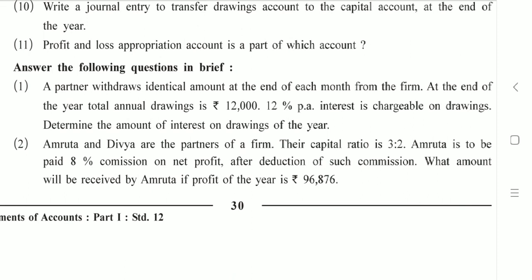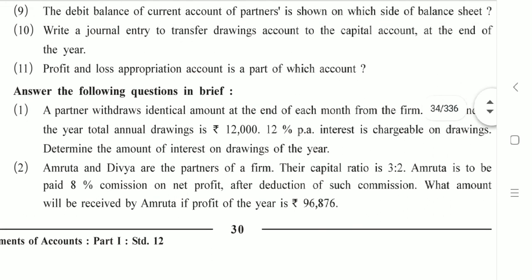We have substituted it as 1000 into 12 by 100 into 66 by 12. Once you obtain the answer, please check it with the answers presented at the end of your textbook. So that's all for today.